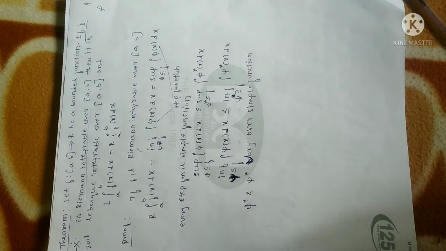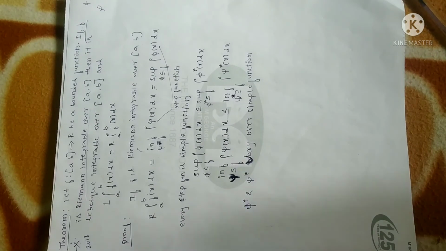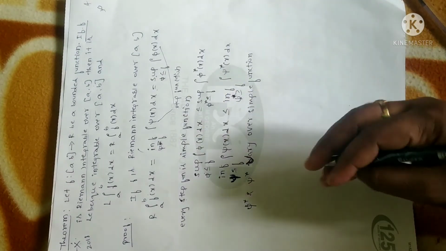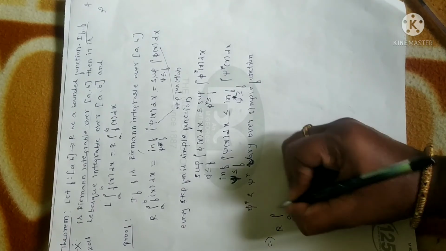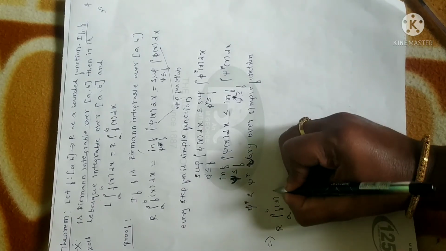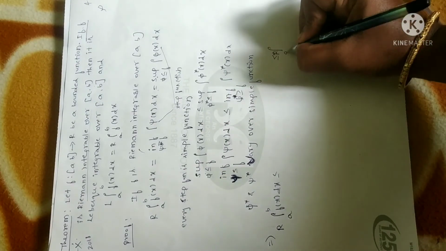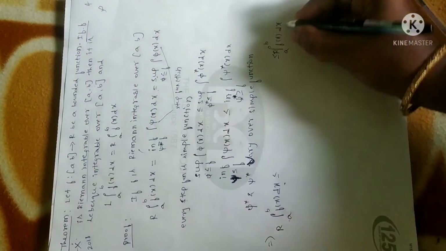Meaning that whatever Riemann integrable function you take, the supremum and infimum will be in between the given function's range. That is, I can write that the Riemann integral from a to b of f(x) dx will be less than or equal to, in the sense, whatever Riemann integrable function you take, the supremum and infimum will be in between these two only.